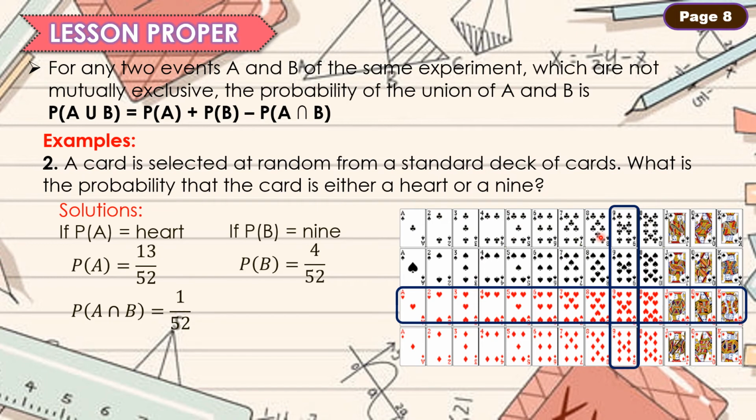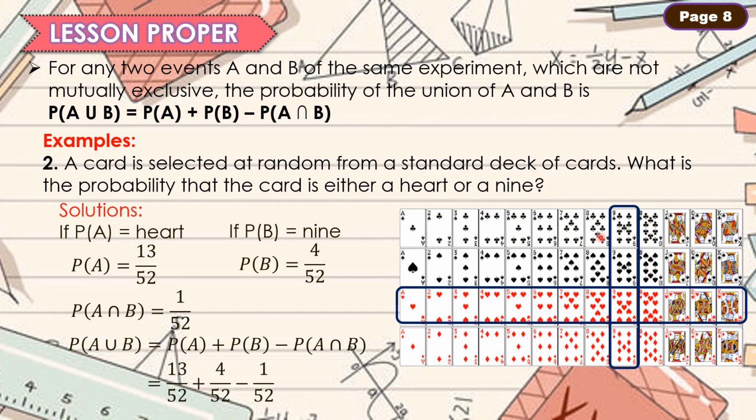Kasi po, ima-minus natin ito sa ating kailangang probability dahil halimbawa, kapag nabunot ko na ang 9 of hearts, possible pa ba na mabunot mo pa ulit ang 9 of hearts? Hindi na, 'di ba? Kaya kailangan nating kunin ang intersection at i-minus sa ating dalawang event.